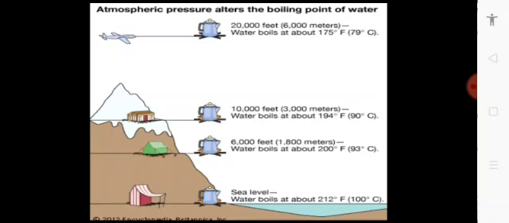This shows that as we move at a height, the external pressure decreases, and due to which the boiling point of the water also decreases.